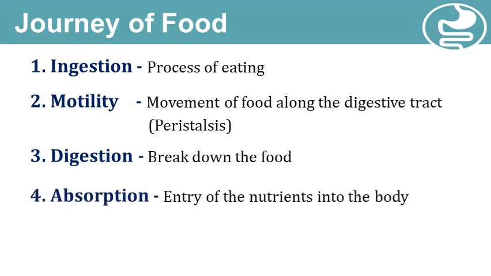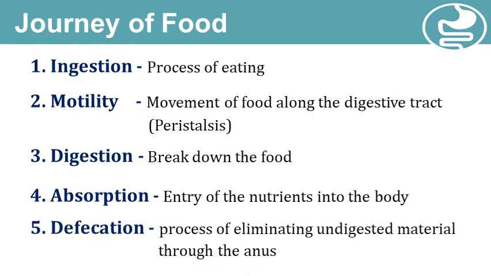Then the nutrients from digested food enter the body with the process of absorption, and absorption occurs at the small intestine. Post absorption, the undigested food material is processed further for elimination, and this process is called defecation.